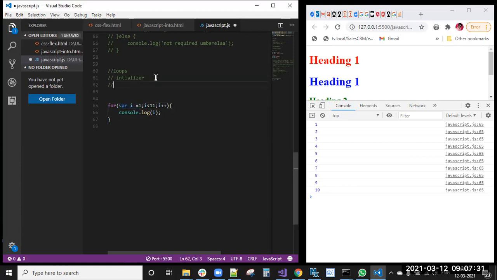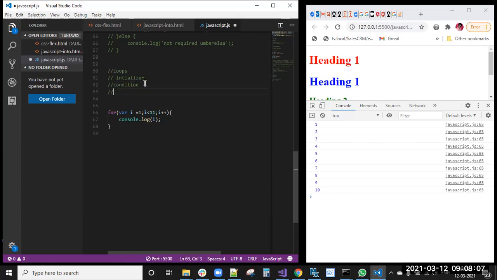Next one, the condition. The second one is the condition. Up to where it will loop means i less than 11. Up to 9, 10, 10 less than 11 it will print. When it is 11, 11 less than 11, the condition is false, because it will not print. So the second one is the condition.